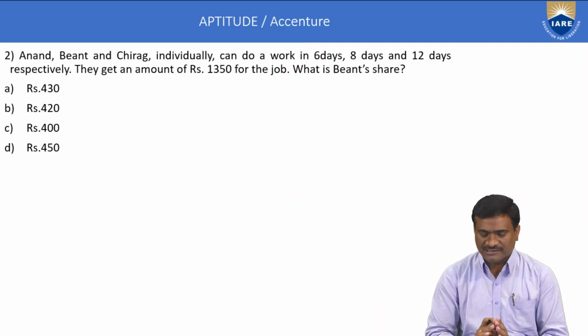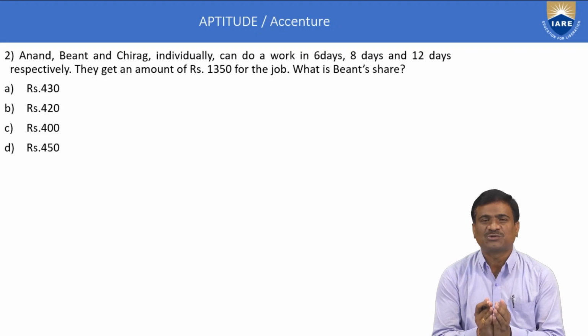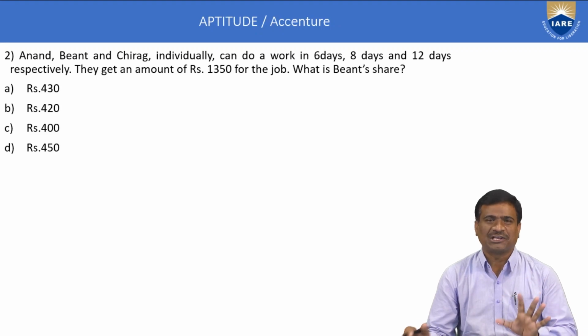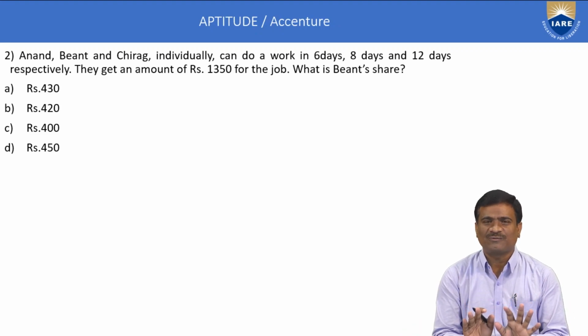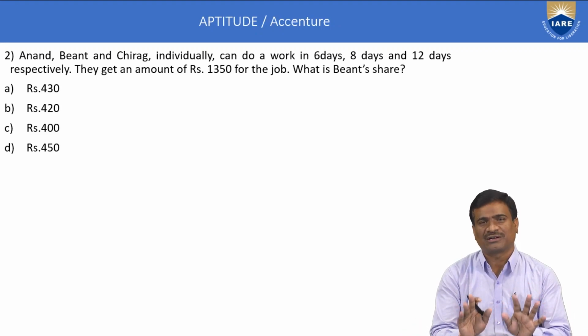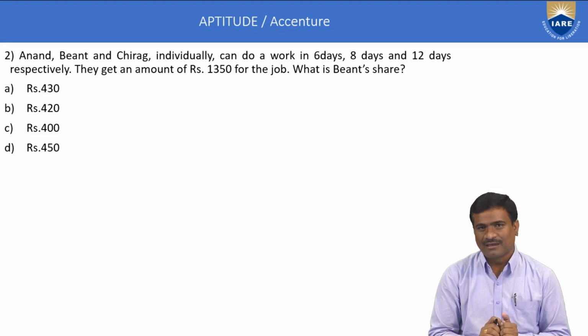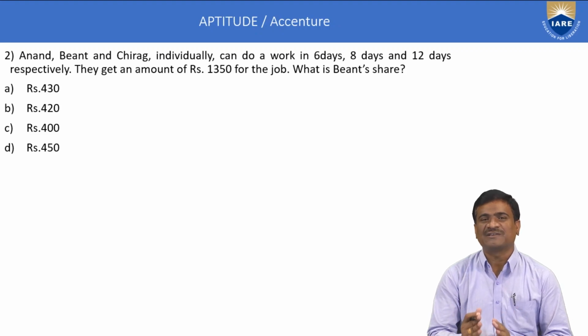Next, the second example, which belongs to time and work application. In time and work application, work is always inversely proportional to the time. Only the inverse method is important: direct proportion and inverse proportion.